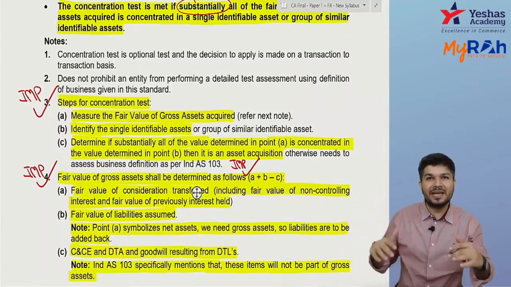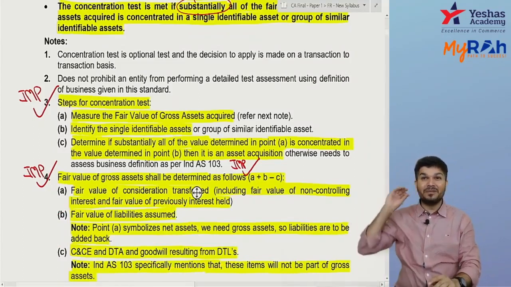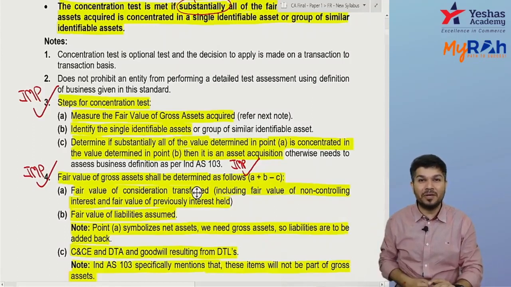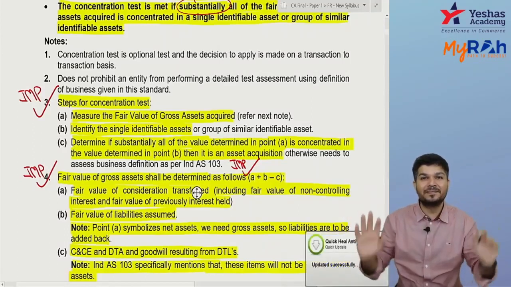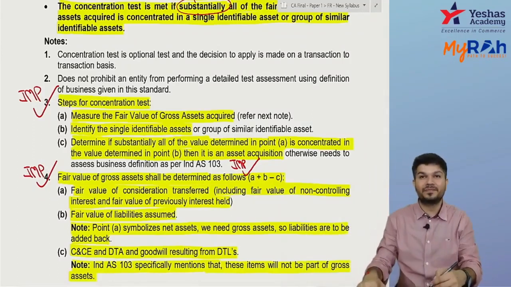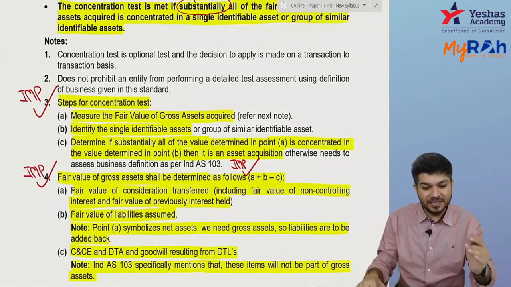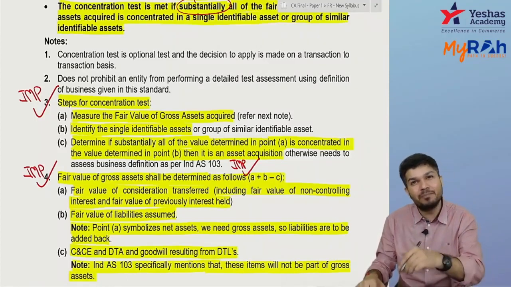Can I say rather than that I can ignore it? So add 150 in point number B and then you deduct 150 in point number C. Ultimately it gets nullified. So what does ICAI do? They don't treat DTL as a liability in point B and they don't deduct goodwill from DTL in point C.